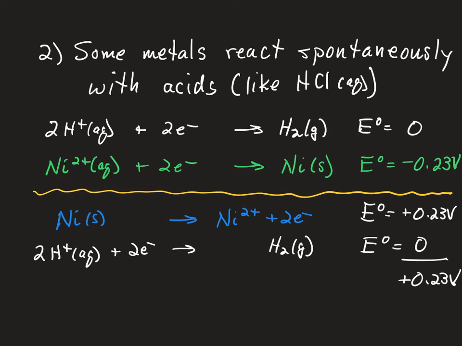Well, here we've got 2 reductions. If we take the more negative one, flip it around, make it an oxidation, it becomes positive. This is still 0. You end up with an overall positive potential. So again, this is spontaneous.